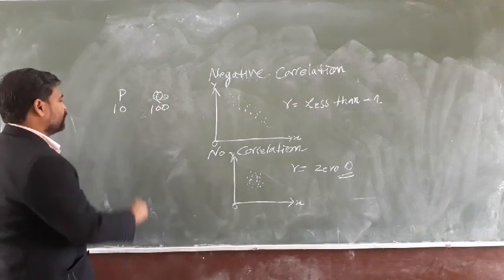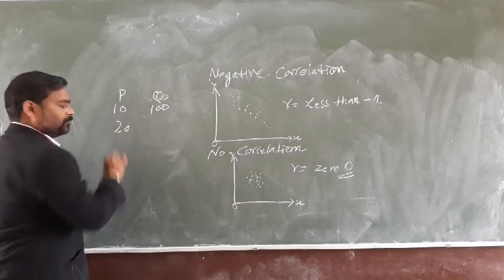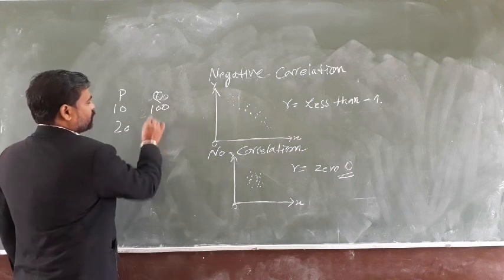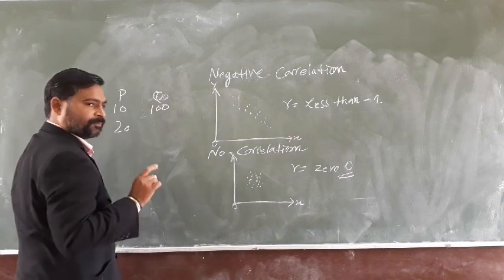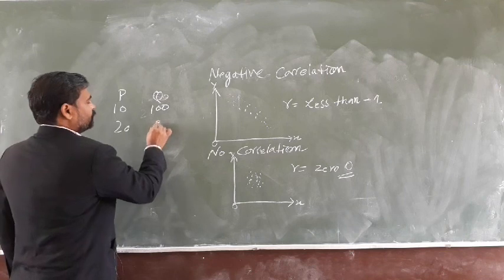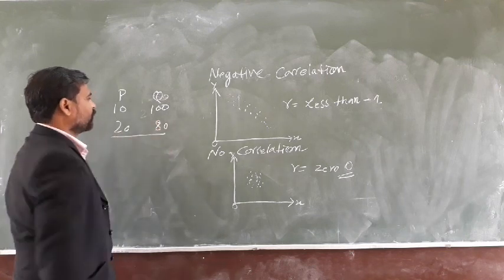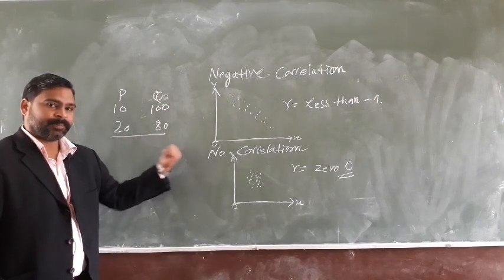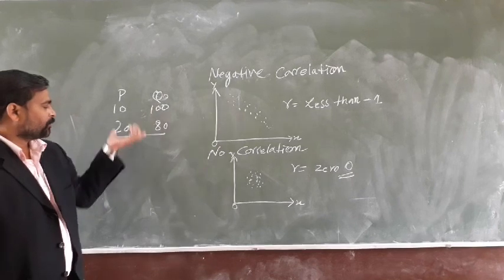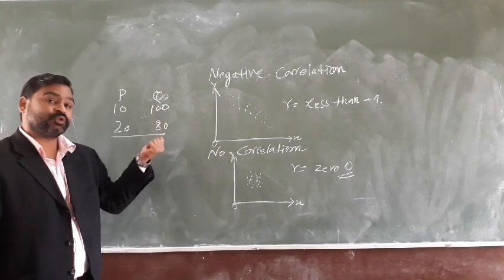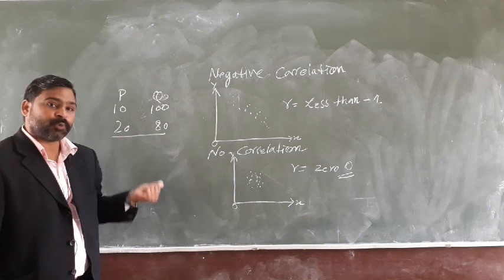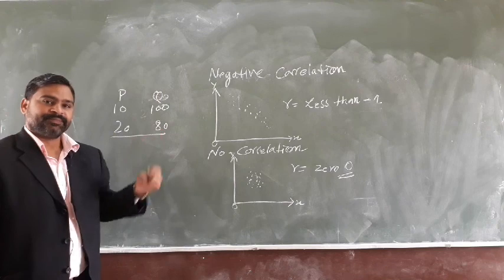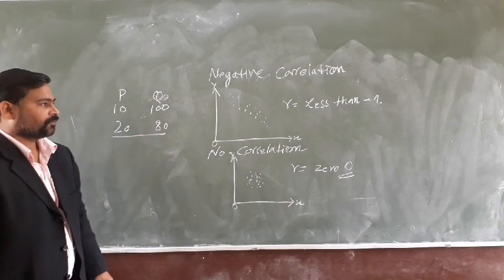Now if we increase the price from 10 to 20, the price has changed 100%, but the demand will not change 100%. It will respond to the price and decrease from 100 to 80. So an increase in price decreases the demand. There is a negative relationship between price and demand. It has not changed in the same proportion.